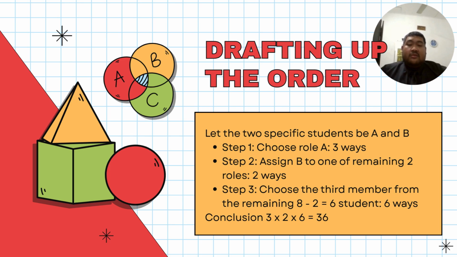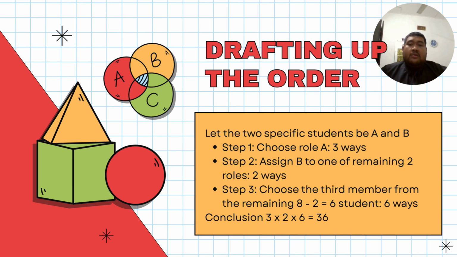Next, we move to the third task, that is, 2 particular students must be in the committee at the same time. In our scenario, we have 8 students, and let's say we choose 2 students. This is a permutation and order matters.